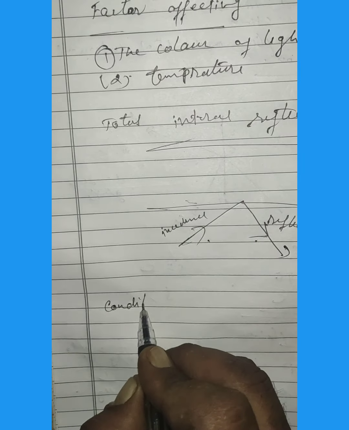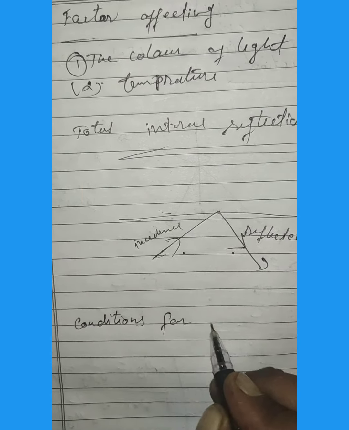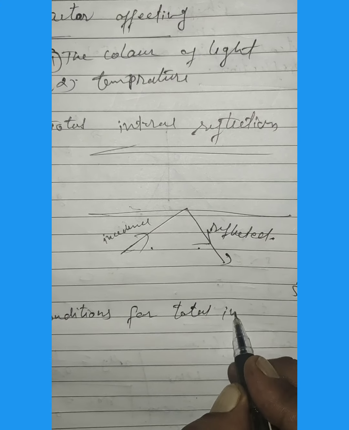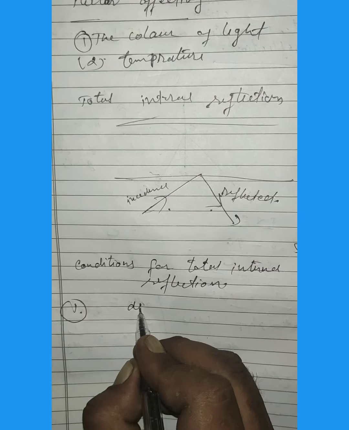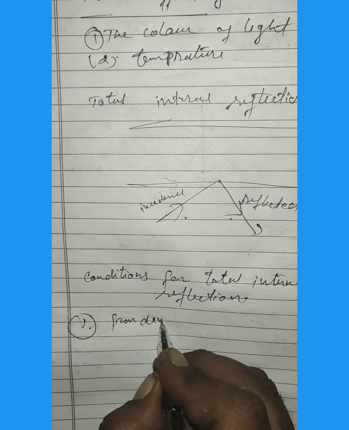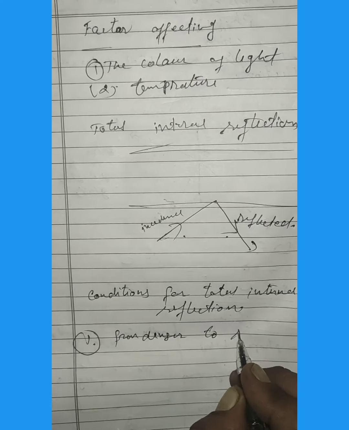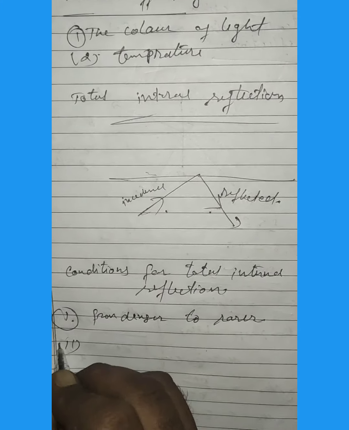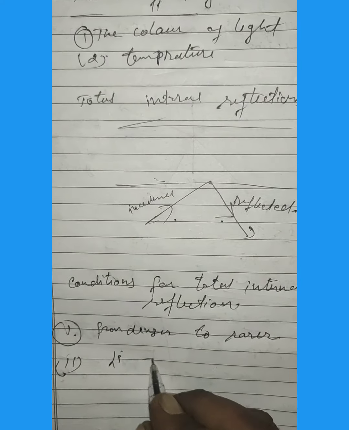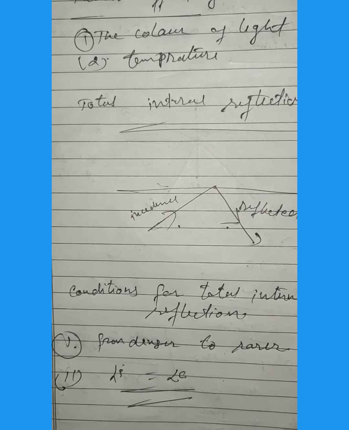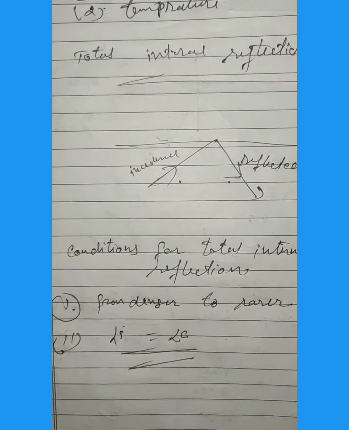The conditions for total internal reflection are: number one, the light must travel from a denser to a rarer medium. Number two, the angle of incidence must be greater than the critical angle. These are the two conditions which must be obeyed by the ray.